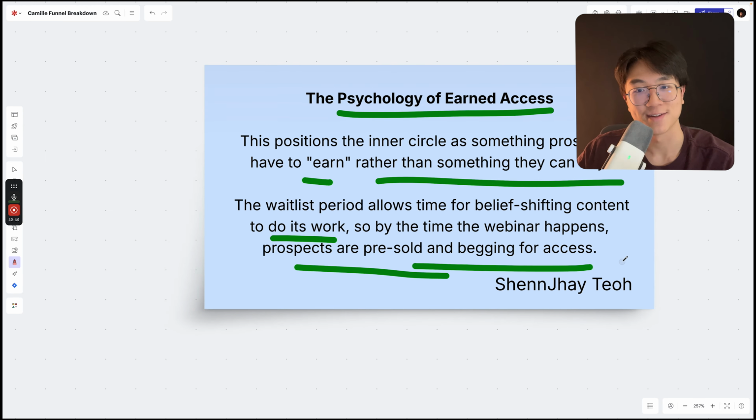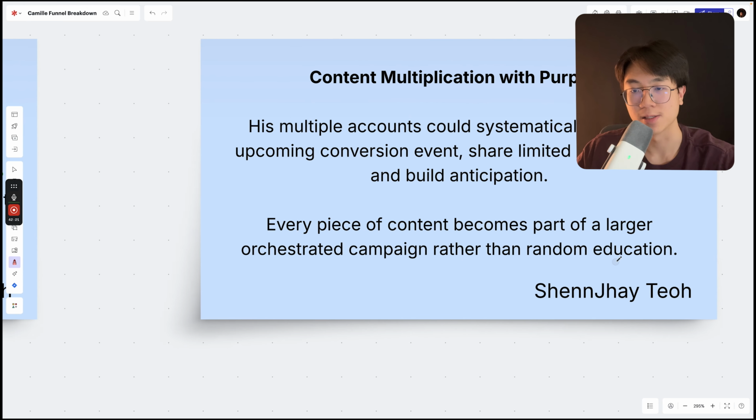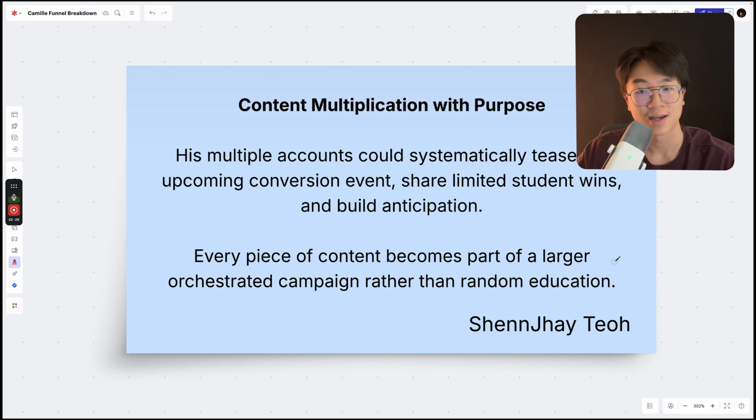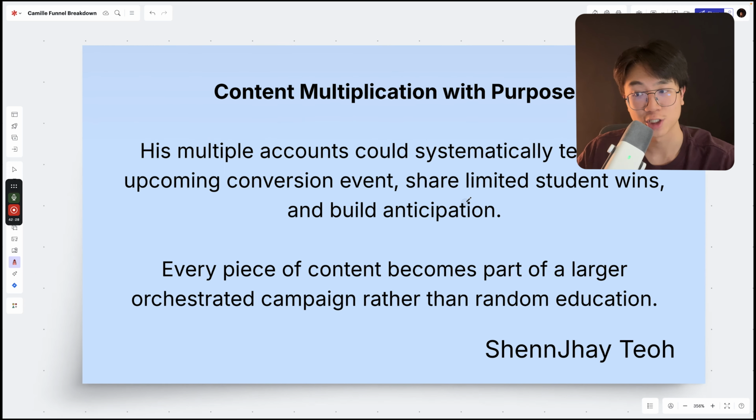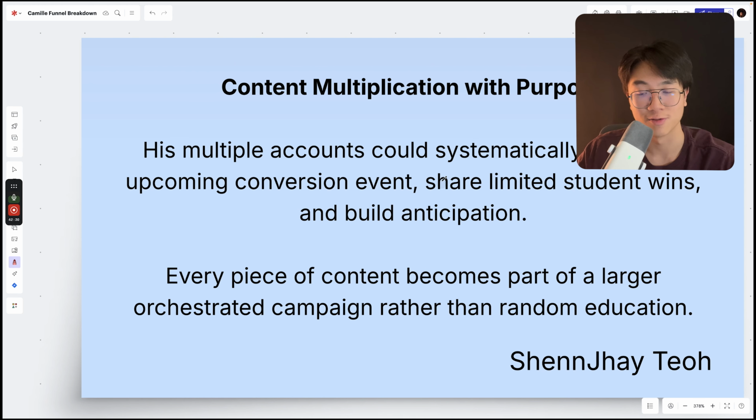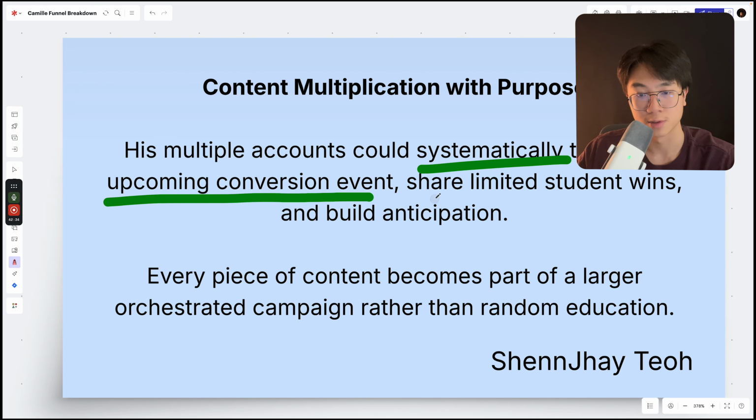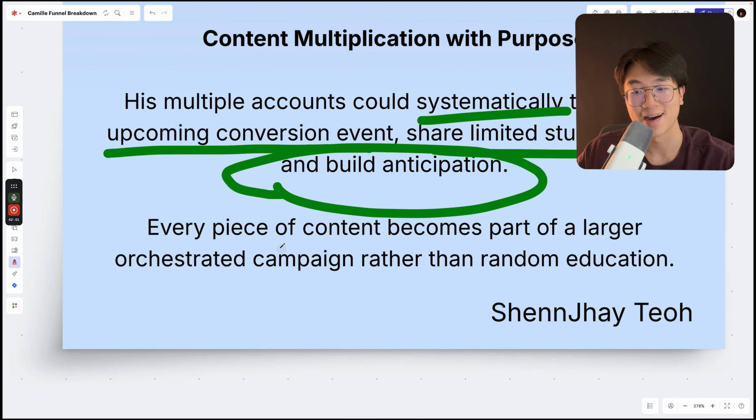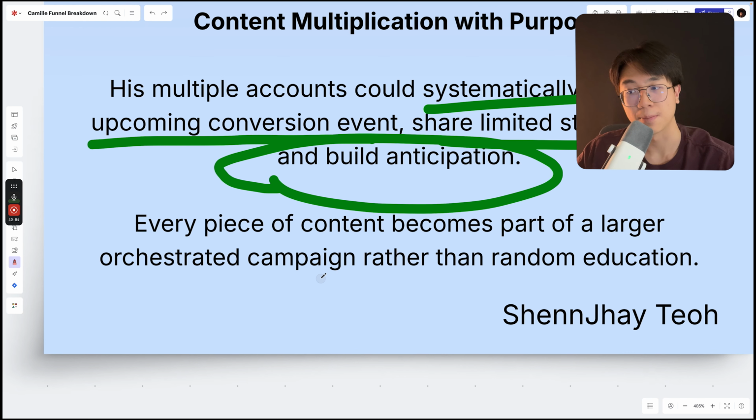Second is his massive brand awareness campaign, right? He has multiple different clipping accounts, which systematically tease the upcoming conversion event, and share limited student wins and student results to build anticipation and make people sign up for the webinar. So essentially, each piece of content becomes part of a larger orchestrated campaign rather than random education.